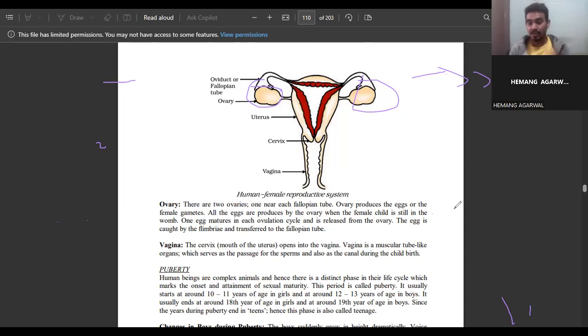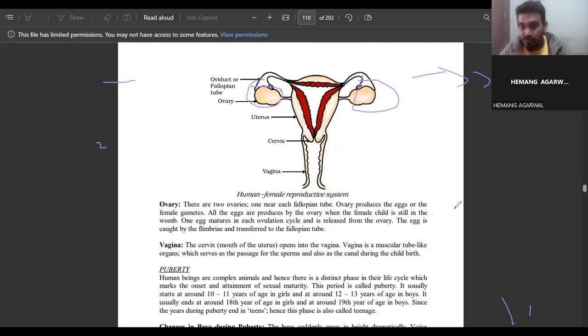The egg is already present when the girl was in the womb of her mother, once developed there. Once she attains puberty, every 14 days the ovary releases a matured egg. If there is copulation, the egg will be fertilized, and if there is no copulation, it goes out of the body.